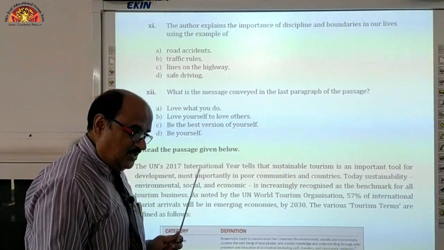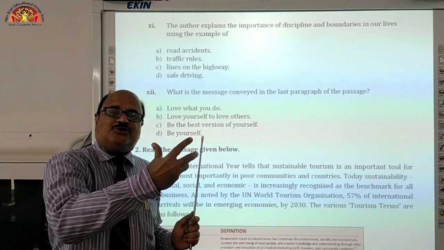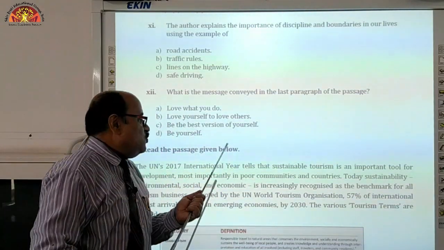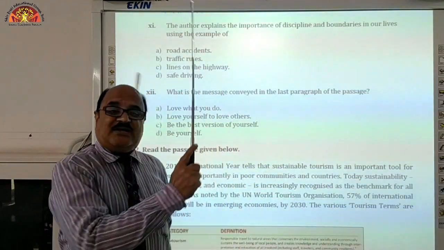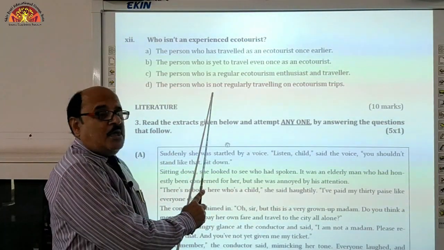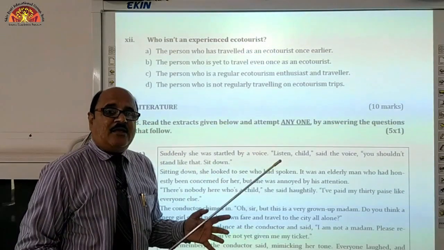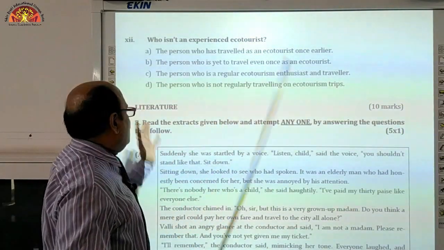Here it is, the same pattern, the same 10 questions, any 10 questions of your choice out of the given 12 that you have to attempt. But the same condition applies: you are supposed to go through the given question and the given unseen passage very carefully. So 12 questions are over and you have already attempted 10, 20 questions carrying 1 mark each. So overall you have attempted a 20 marks paper.